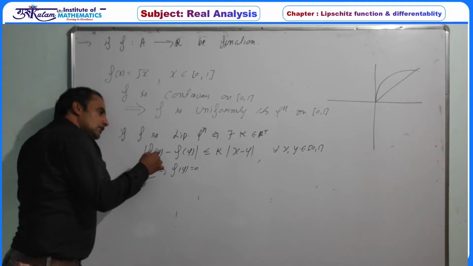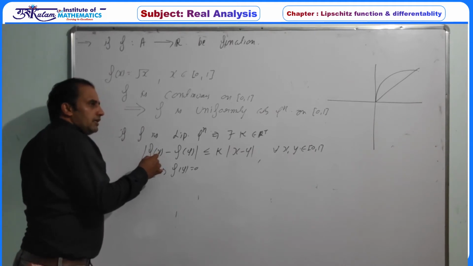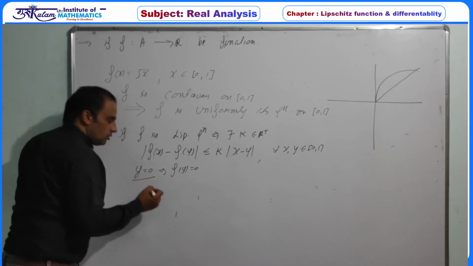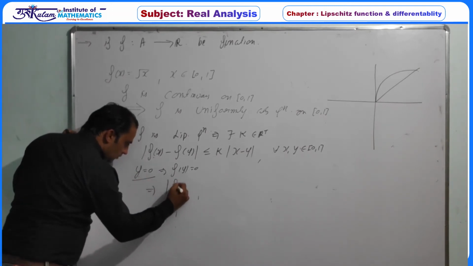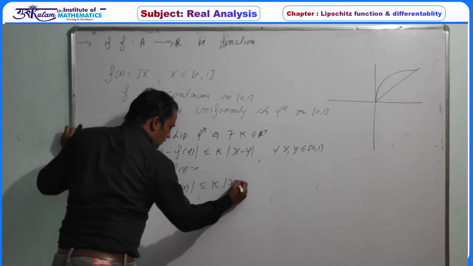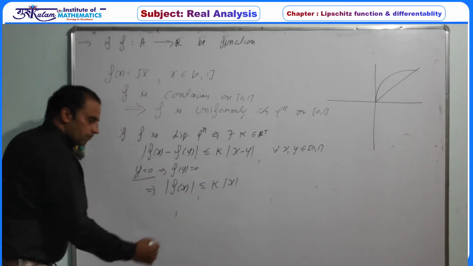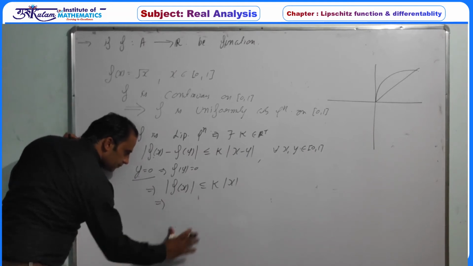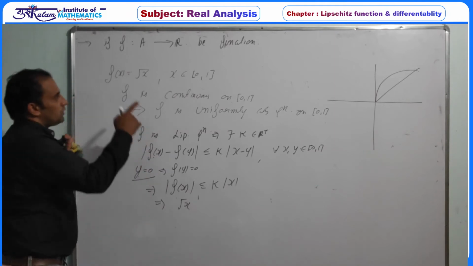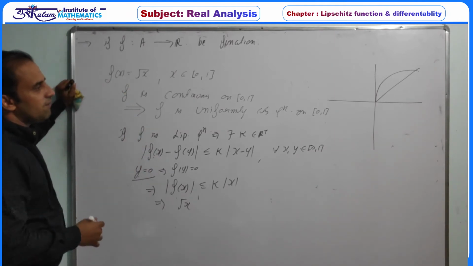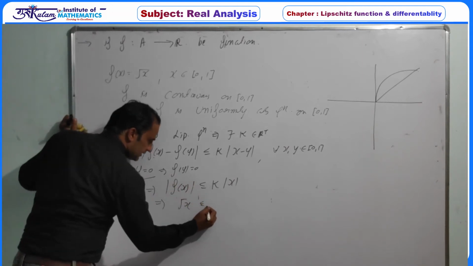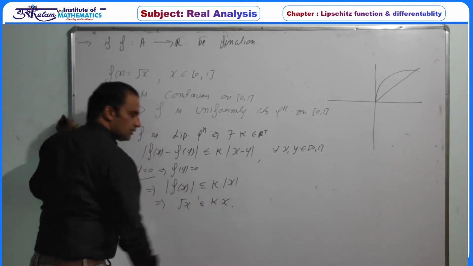And this property holds for every x and y defined on the closed interval, so definitely it holds for y equal to 0. So this implies mod of f(x) should be less than or equal to k times mod of x. Here f is the square root of x. Since the function is defined from 0 to x and the function is positive, we can remove this modulus, so it should be less than or equal to k times x.